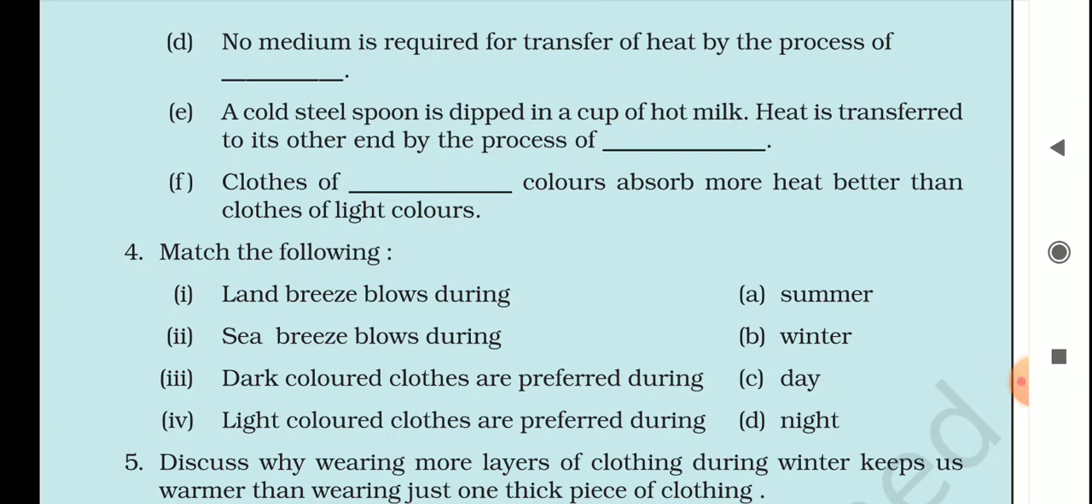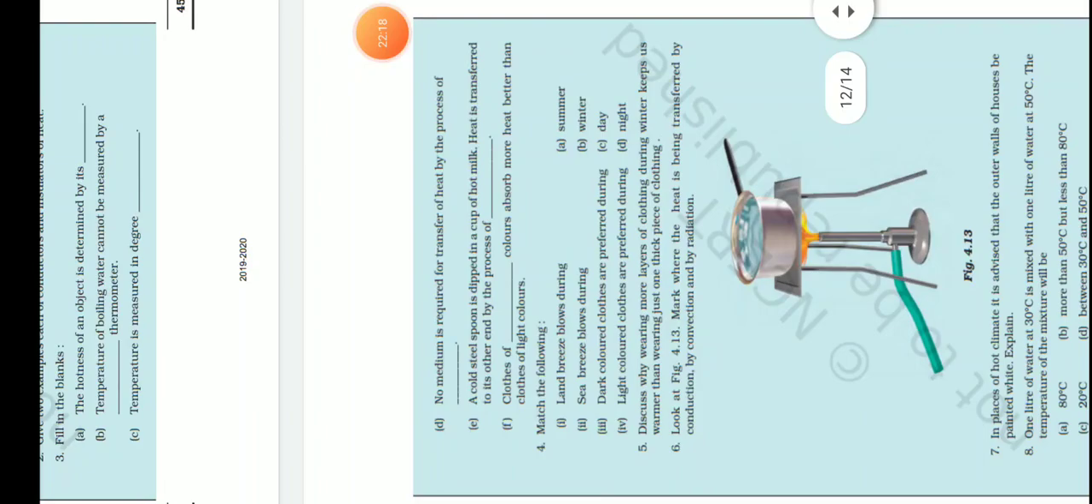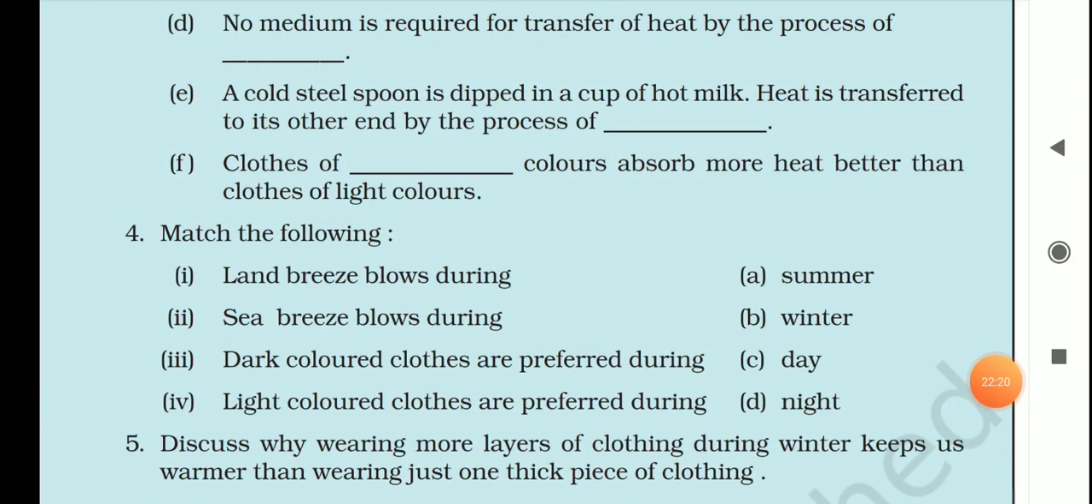Okay, students. Shall we move? Now the fifth question, it is an important one. Discuss why wearing more layers of clothing during winter keeps us warmer than wearing just one thick piece of clothing. We have discussed it because you know that if we wear more layers, then the air is trapped between them, and air is a bad conductor of heat, so it does not allow the heat to pass. So the answer, I am telling you the answer.